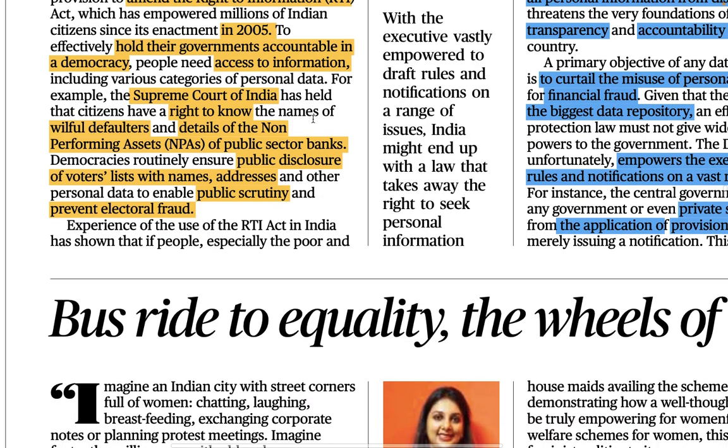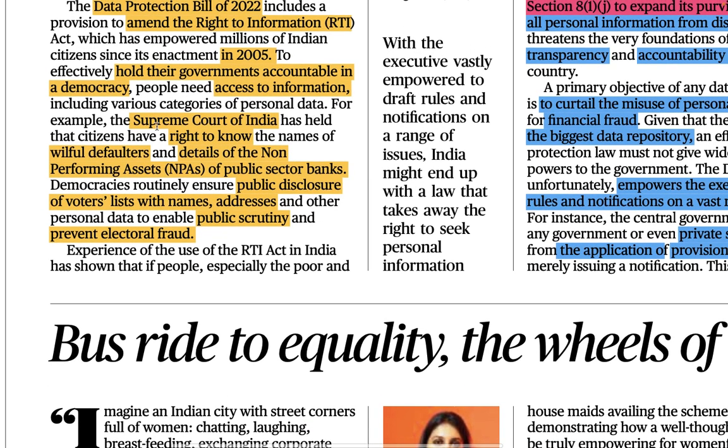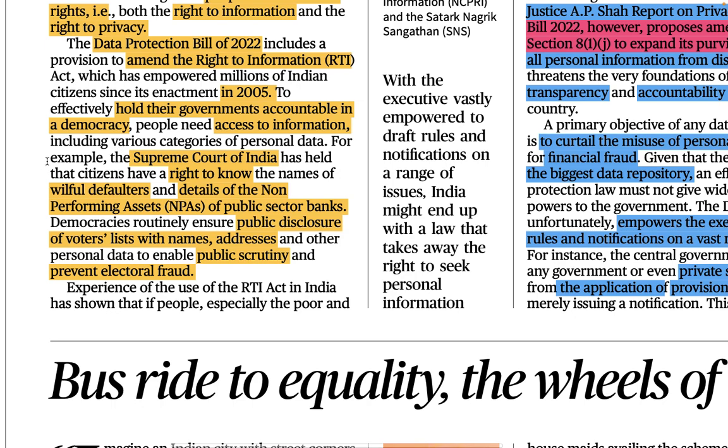The next thing to discuss is, for example, that the Supreme Court of India has held that citizens have a right to know the names of willful defaulters and details of non-performing assets of public sector banks. Why is this particular paragraph written from here to here?